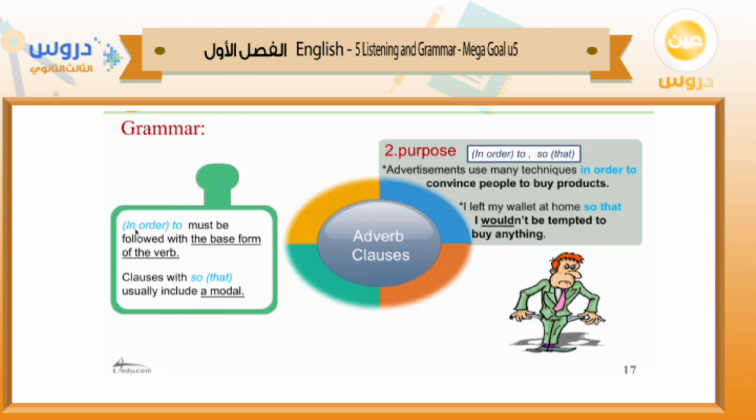If we use in order to, we have to use the base form of the verb. In order to convince, in order to go, in order to write, in order to swim, in order to start. So the in order to is followed by the base form of the verb directly. Okay, what about clauses with so that, like this sentence, I left my wallet at home so that I wouldn't be tempted to buy anything? Clauses with so that usually include a modal.